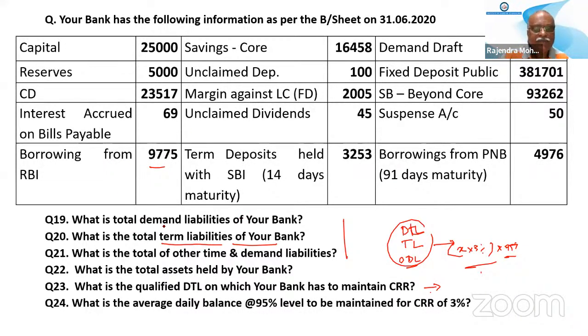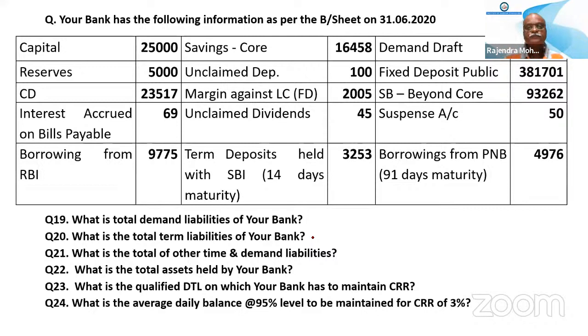We are taking this demand liability, term liability, everything into consideration for the CRR calculation. In the beginning I had not told you, for that reason these borrowings are not taken into place. Otherwise, if somebody asked why it is not taken, we would have to add this borrowing from RBI and borrowing from PNB in the term liabilities. But for CRR calculation, these borrowings are not taken into consideration.